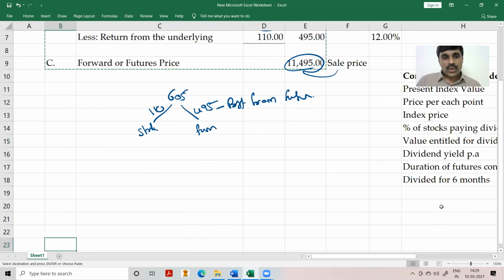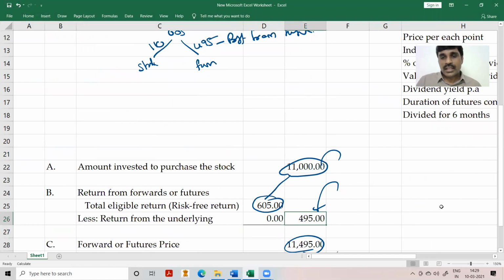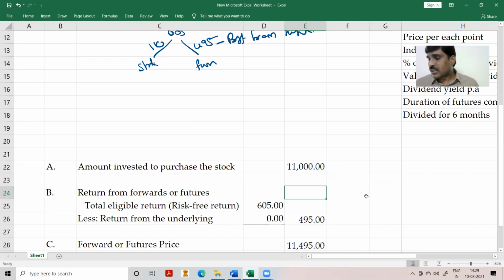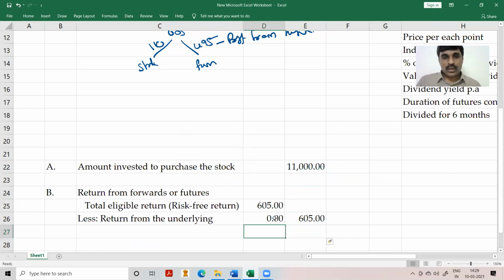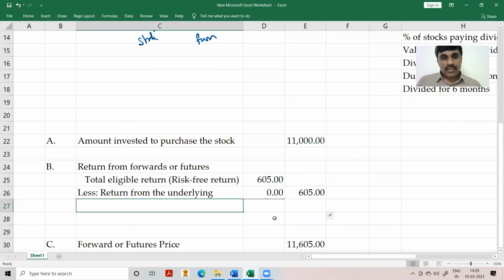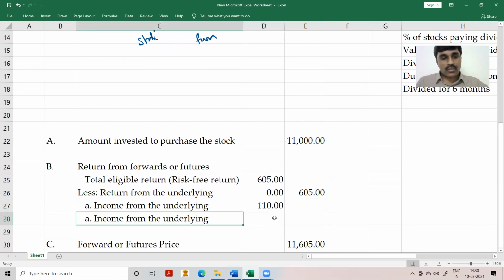Look at how the answer will change. Here we have to focus on this point: purchase less return from the underlying, 605. For the return from the underlying, we have to take 2 points. First, the income from the underlying, the dividend income of 110. Second, the interest on reinvestment of the underlying income.